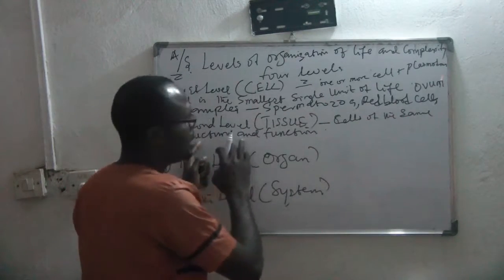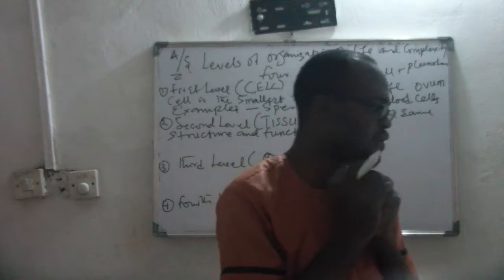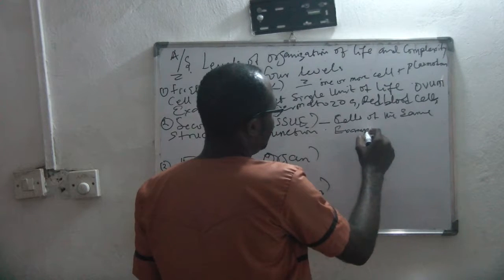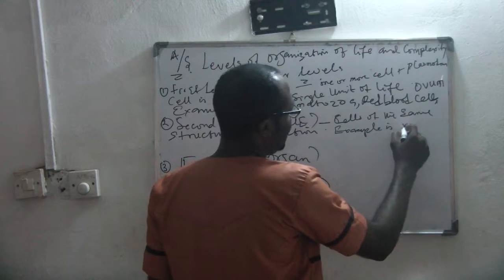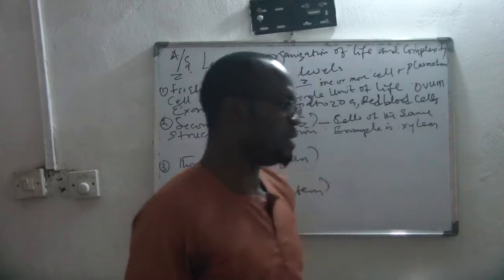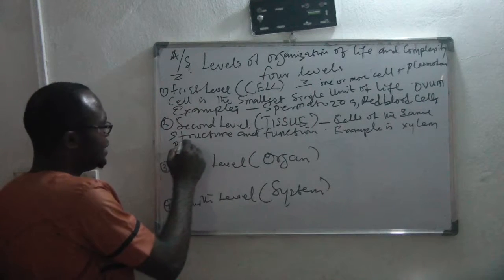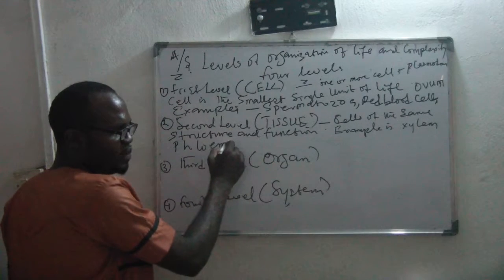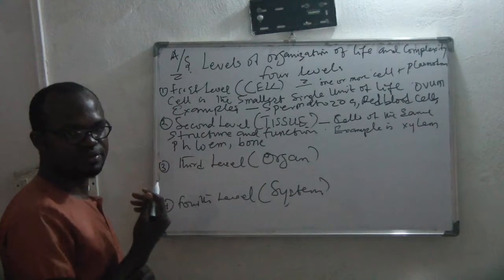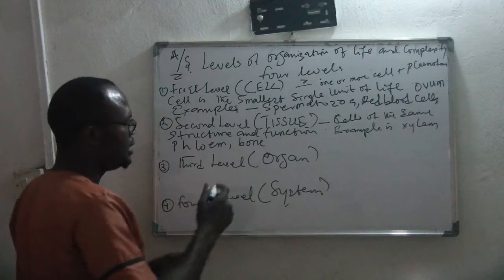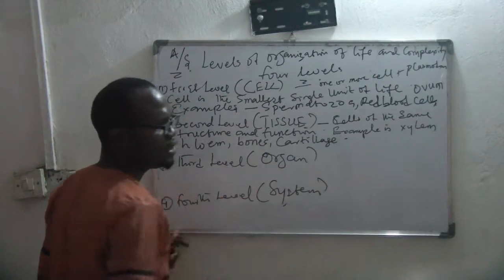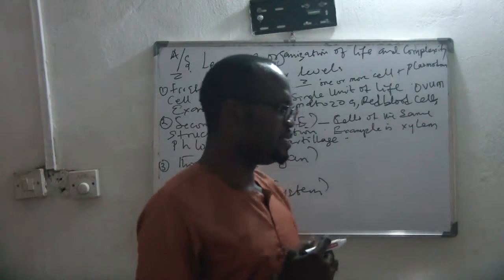Cells of the same structure and what? Function. An example of this is the xylem. You know what the xylem is? The xylem is seen in plants. Another example is the phloem. Another example is bone. The bones are tissue. Another example is what we call cartilage. Is that clear? Cartilage.